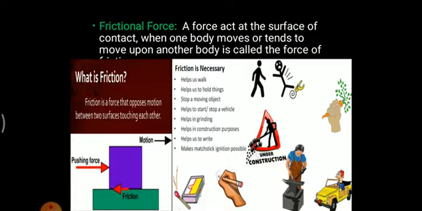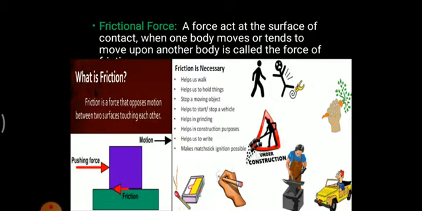As I told, friction force is a force which acts at the surface of contact. Here there is a contact between two bodies. It always acts at the surface of contact. When one body moves or tends to move upon another body, it's called the friction force. If the motion is in this direction, the friction force would always be in the opposite direction.